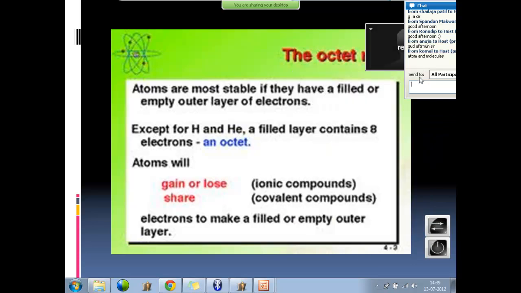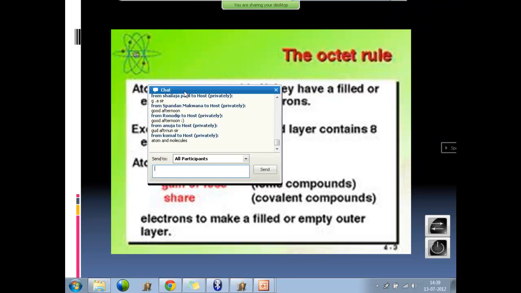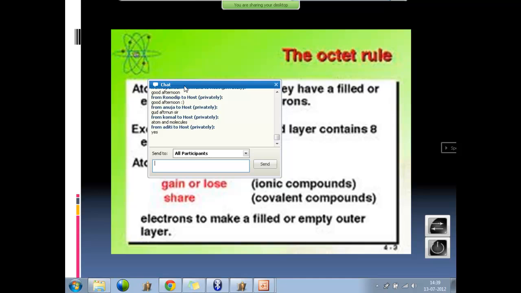There is something called the octet rule. What is the octet rule? Have you heard of it? What do you understand by the octet rule, online, offline? The last shell should complete. Okay, last shell. Anybody else? All noble gases have an octet configuration.